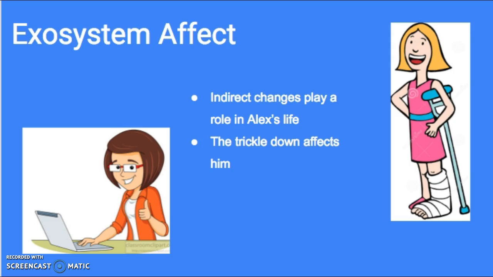After the mesosystem, we can look at the exosystem. These indirect things may not seem like they would affect Alex, but they ultimately do. Alex's mom gets a promotion at work. She's making more money, and Alex and his family are more financially secure. This creates a greater sense of ease at home for Alex.